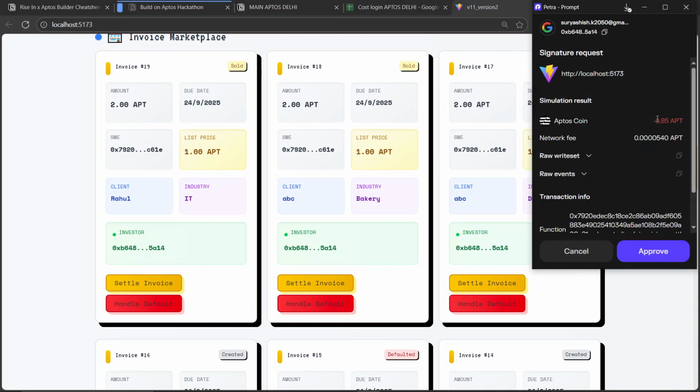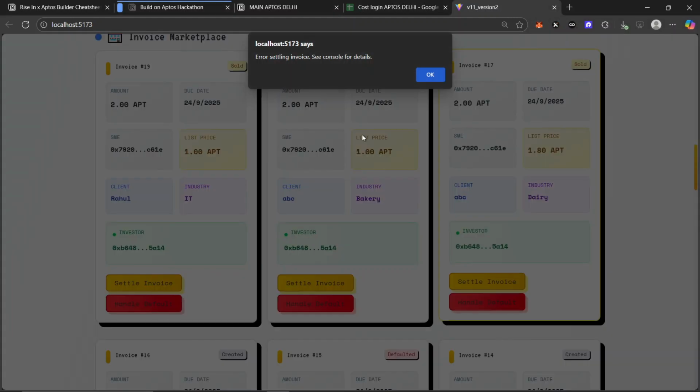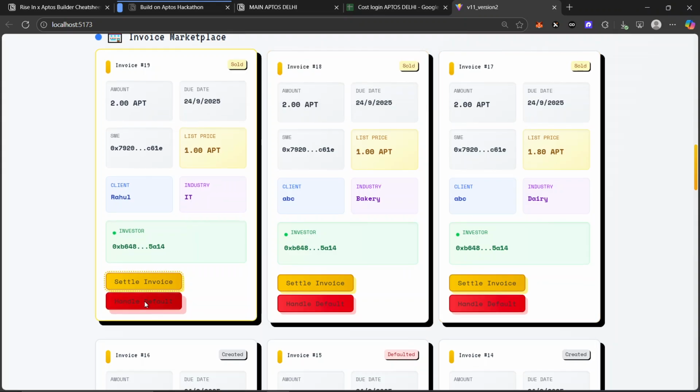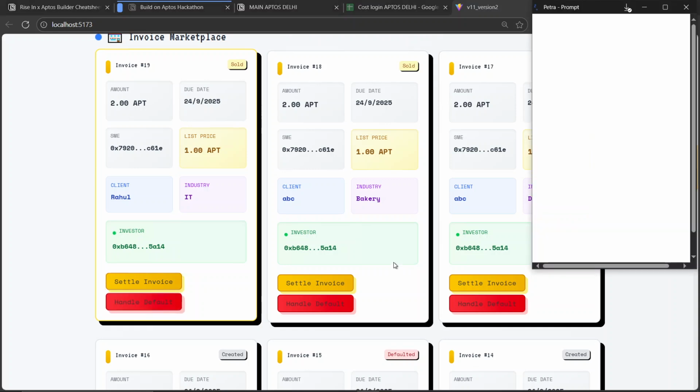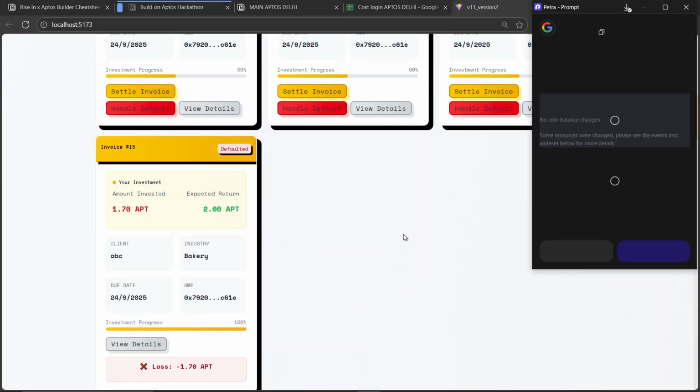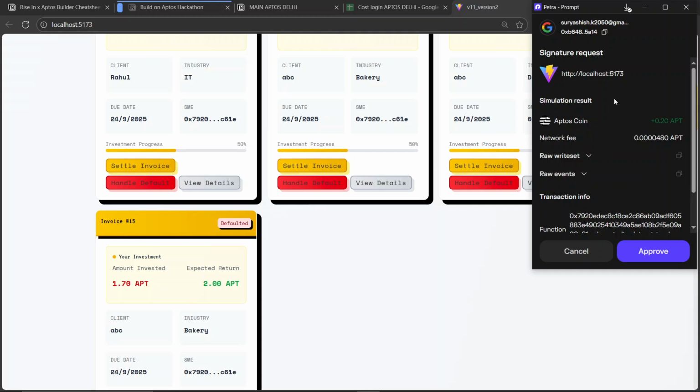Okay, so it returns back. It needs your 0.85 since I am the client. I will be paying in APT. And for now, I will just show you another thing: handle default. Suppose the client or anyone runs away. So what will happen in that case? I will handle the default in that situation. It will give an assurance of a certain amount that you will get back even if they run away.